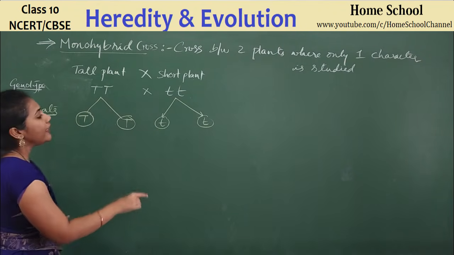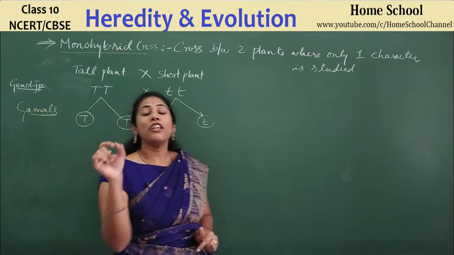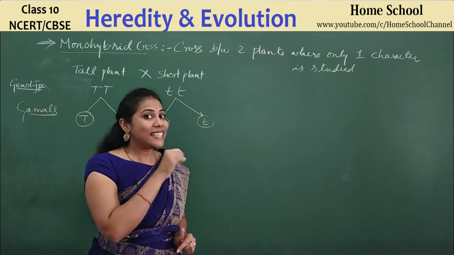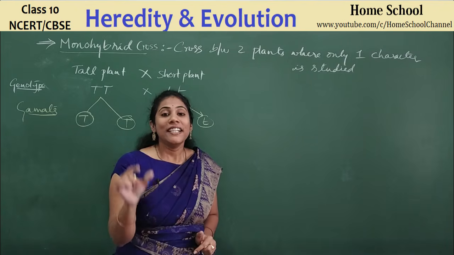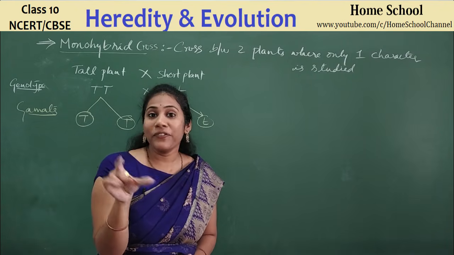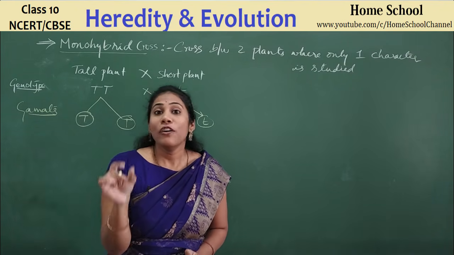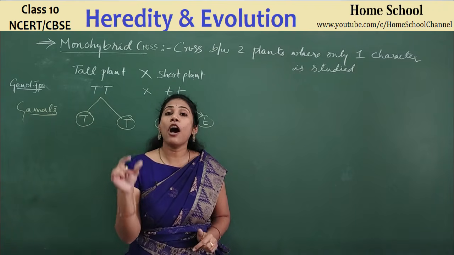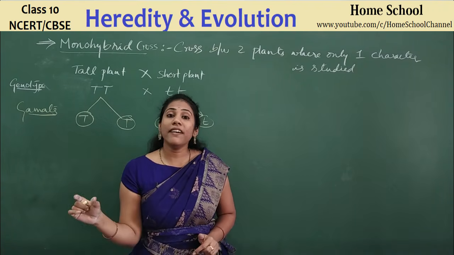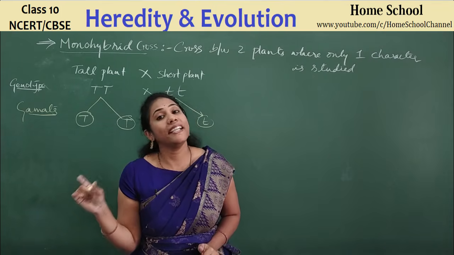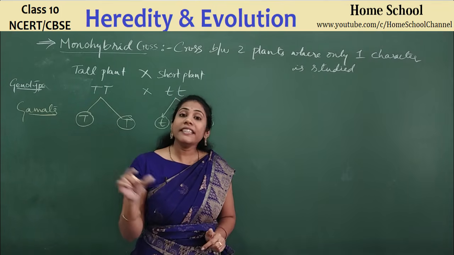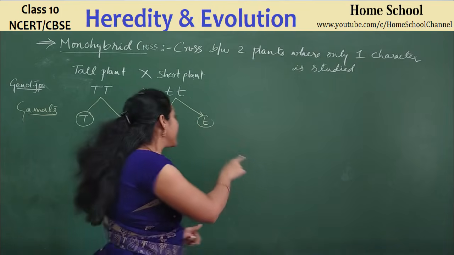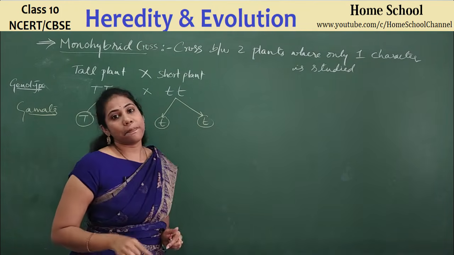And this is what we call the law of segregation, guys. Just at the start I mentioned there are three laws, three different principles. One is the law of segregation, the other is the law of dominance, and the third is the law of independent assortment. These are the three basic principles given by Mendel, I told you. Here comes the first principle, guys.